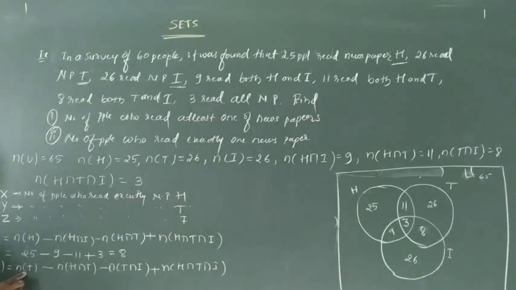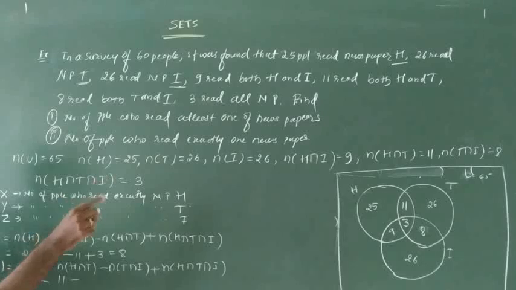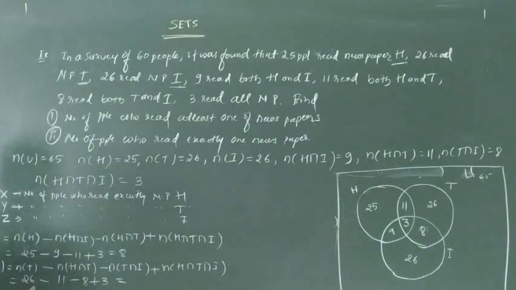This is N of T, how much? 26 minus H intersection T, that is 11, minus T intersection I, that is 8, plus 3, that is how much? 26 plus 3, 29, minus 19. 29 minus 19 is 9.